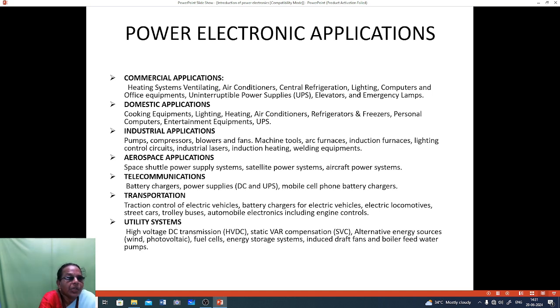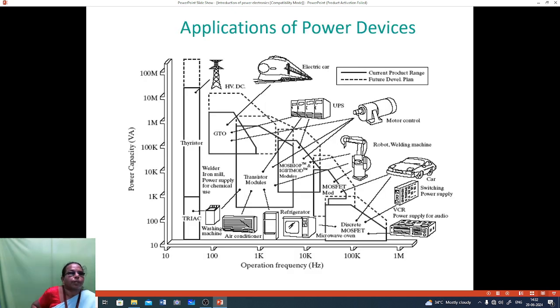Then utility system, high voltage DC transmission, HVDC, static VAR compensation, alternative energy sources, that is wind and photovoltaic. Photovoltaic means solar. Then fuel cells, energy storage system, induced draft fans and boiler feed water pumps. For application of power devices, here